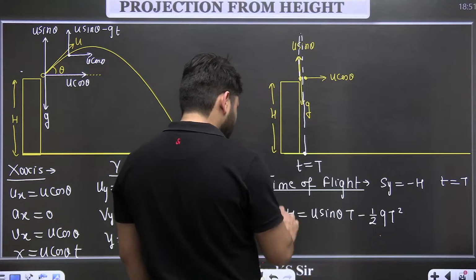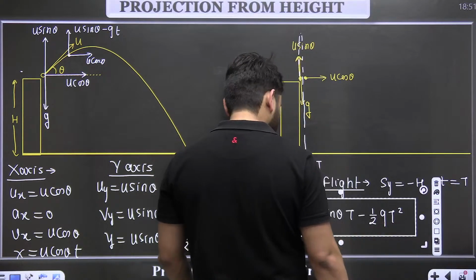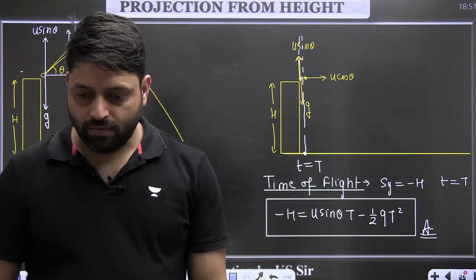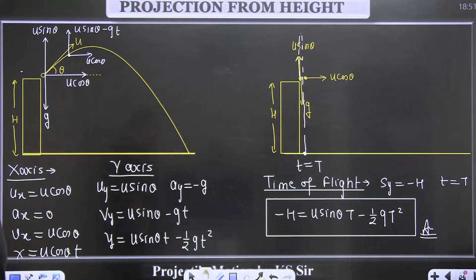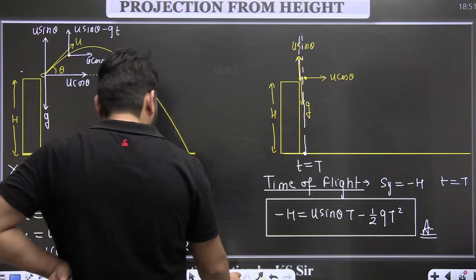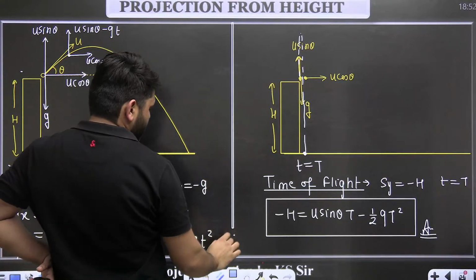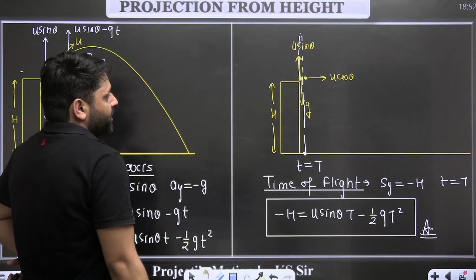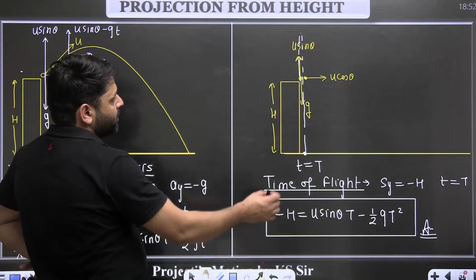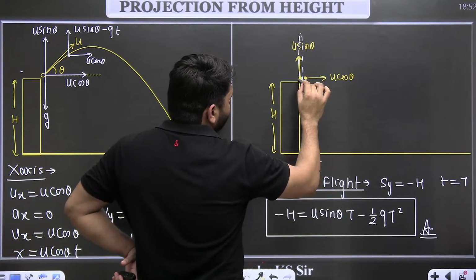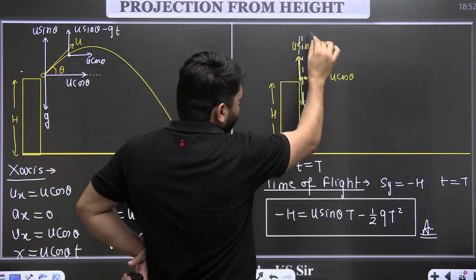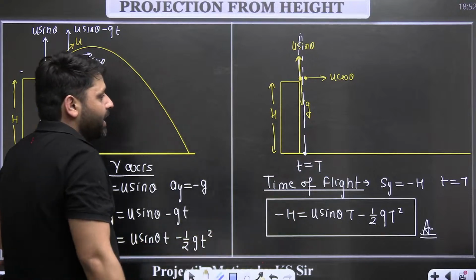Solve this equation and we get the time of flight. Okay, I don't think this is required, but I have covered this concept because in 2023 they gave a question on this part, where they did not give the horizontal component of the velocity. They projected a body from a bridge in vertical direction and gave the time. They asked something like the height of the bridge.